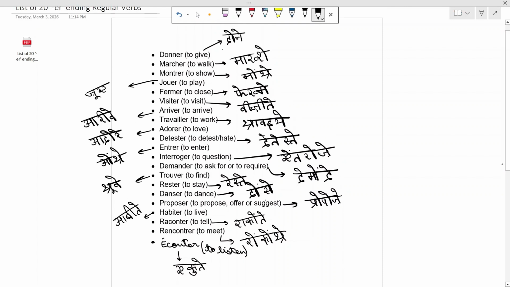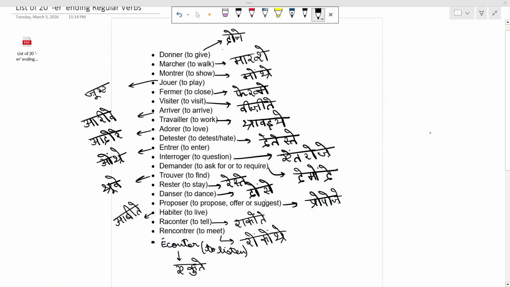So this is a list of 20 verbs. Kindly practice all of these verbs on a daily basis. Take 5 of these verbs, follow the rules, all the 5 steps, and conjugate them accordingly. In the next video, we will conjugate some of these verbs in the negative form, that is negation. And this is all for today.